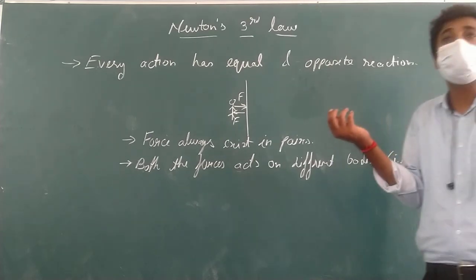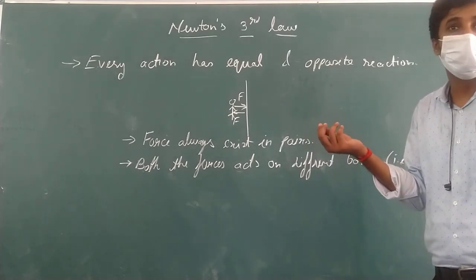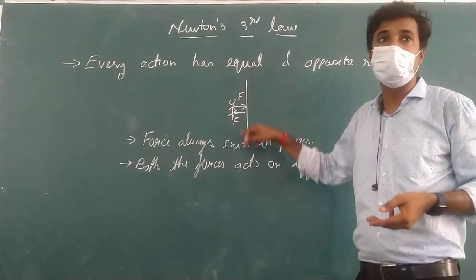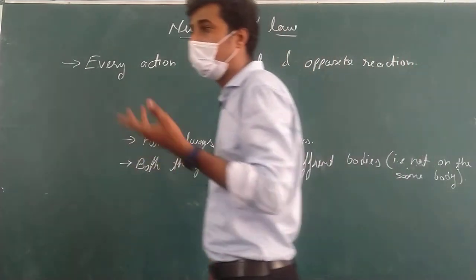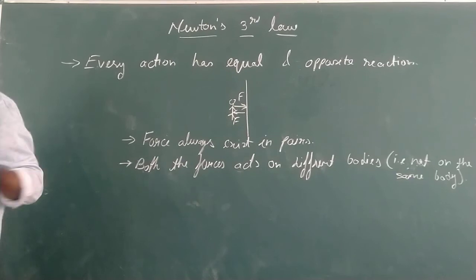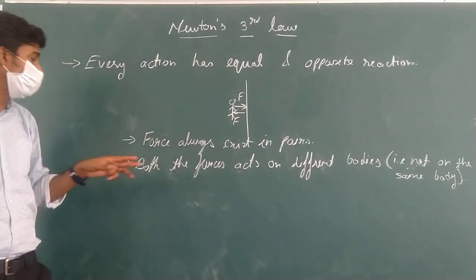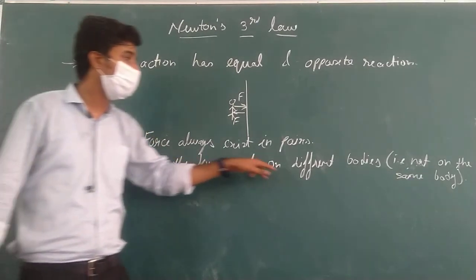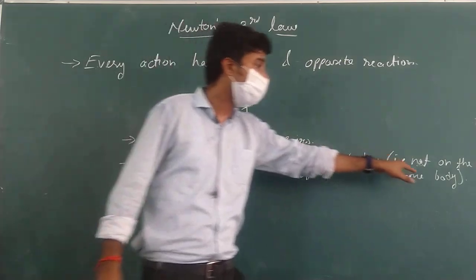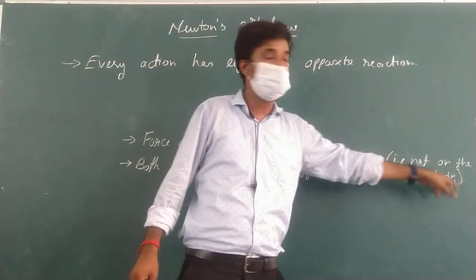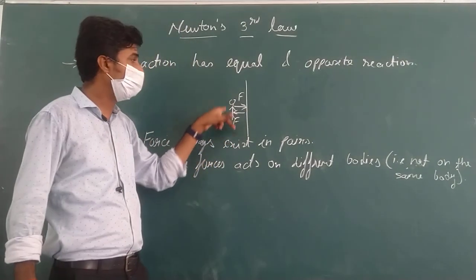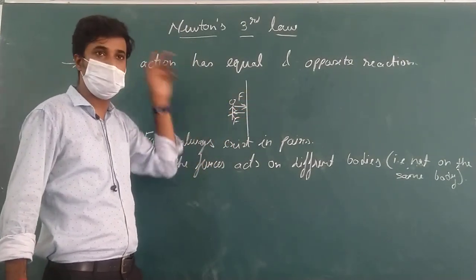The net force would be zero. Yes or no? If both the forces were acting on a single system, single body, what would happen? The net force on the body would be what? Zero. But in this case, it's true, both the forces act on different bodies, not on the same body. Not on the same body means the man is applying the force on the ball and the ball is applying the force on the man.